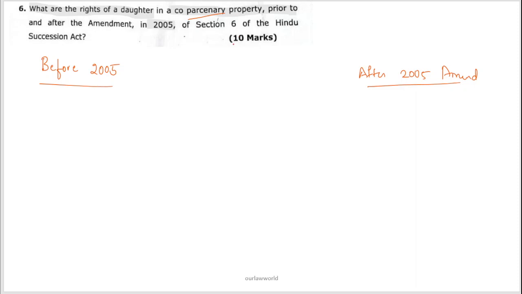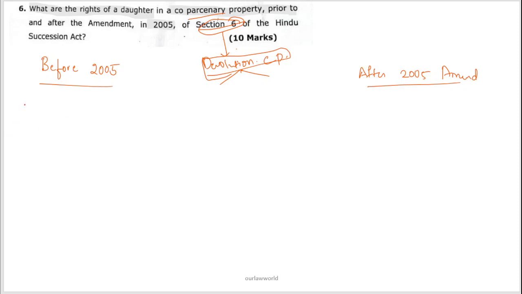So here Section 6 is about devolution of interest in coparcenary property. Now, how this coparcenary property is held is explained before the 2005 Act and after the 2005 Act. So what are the differences and what are the rights that a daughter can claim?